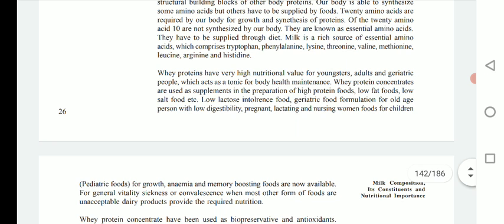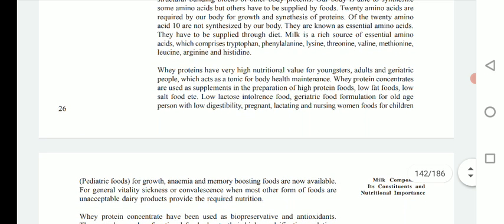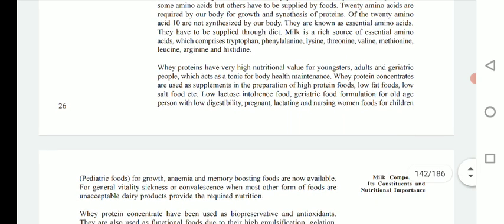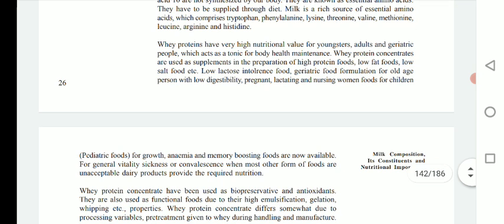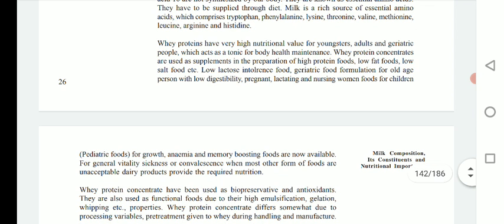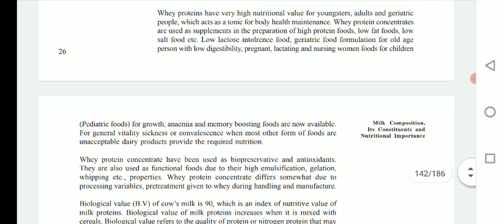Whey protein concentrates are used as a supplement in the preparation of high protein foods, low fat foods, low salt foods, low lactose intolerance foods, then geriatric food formulations for old age persons with low digestibility, then foods for pregnant and lactating nurturing women, children, and pediatric foods also.